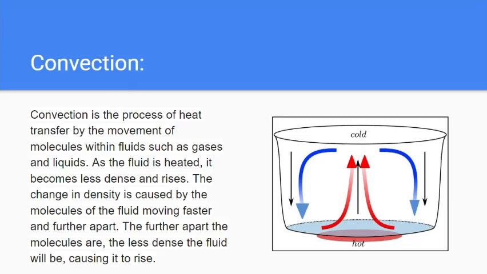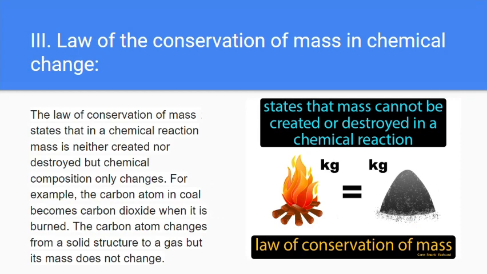Next, let's move on to the third subheading, which is the law of conservation of mass in chemical change. This is for chemical change; I'll be talking about physical change later on. The law of conservation of mass states that in a chemical reaction, mass is neither created nor destroyed, but chemical composition only changes. For example, the carbon atom in coal becomes carbon dioxide when it is burned, and the carbon atom changes from a solid structure to a gas, but its mass does not change.